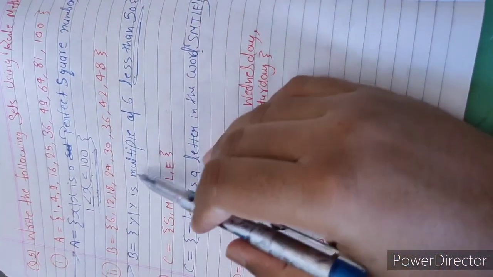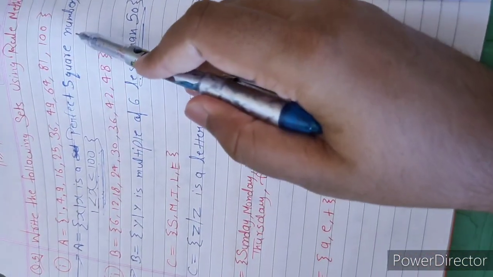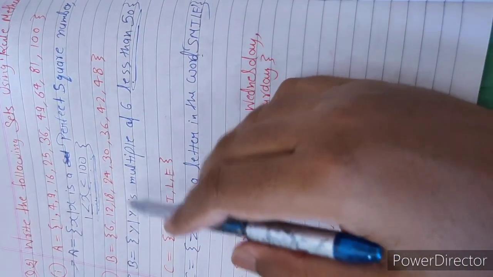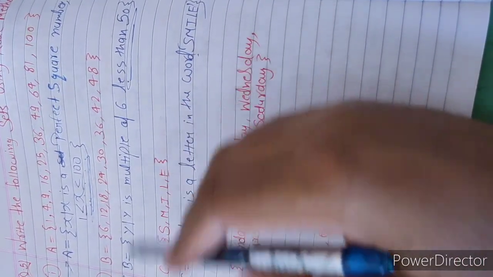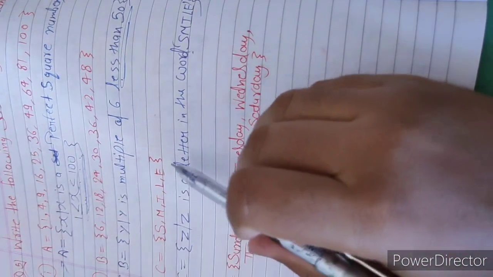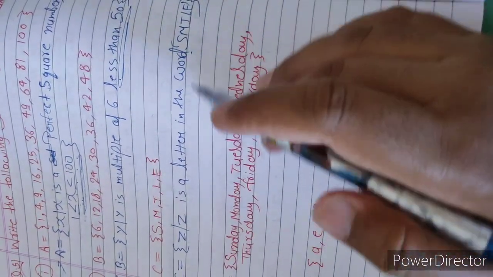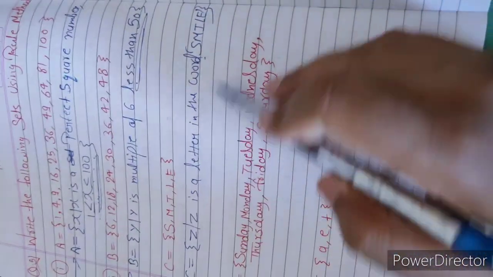And in question number 1 there are perfect square numbers which can go on to infinity. As well as in question number 2, multiples of 6 are infinite. But the alphabets in smile are not infinite, they are limited, so that's why we will not write a range here.